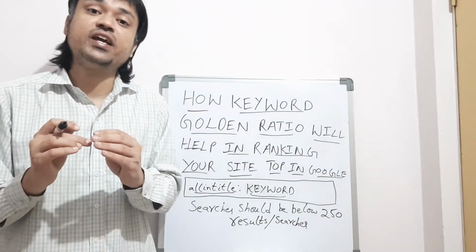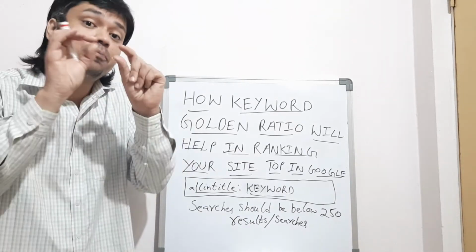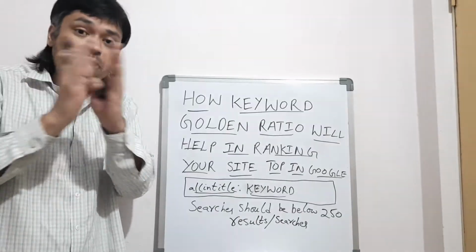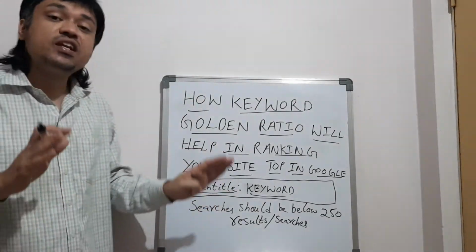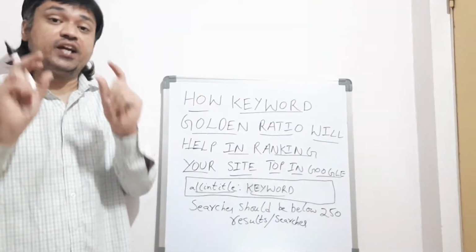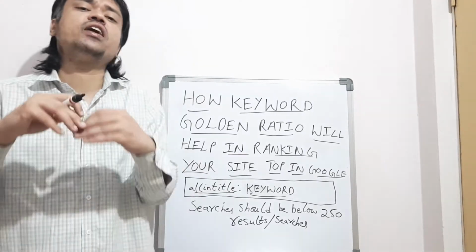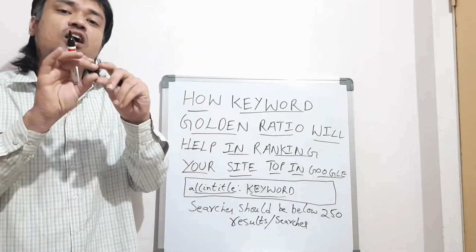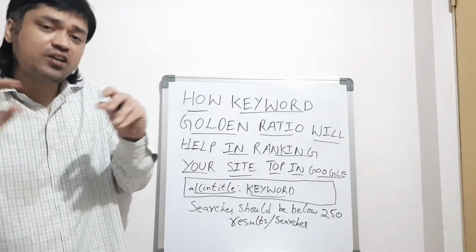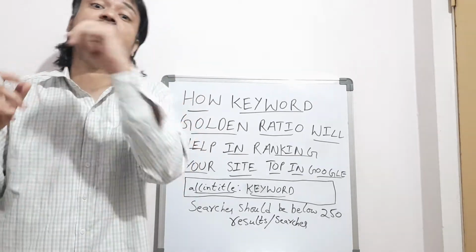Below 250, if the searches being run in Google, in which people are searching for that particular long tail keyword, are below 250, you can easily rank your website. As a beginner, you can rank your website very easily. But the main concept is, as a new beginner who does not have any idea, you need to take a long tail keyword which has 0 searches. Or, somewhat better, you can also take a long tail keyword which has searches below 250 per month.